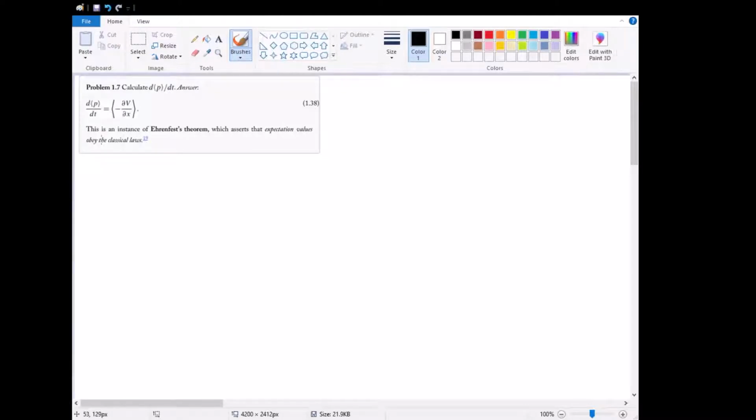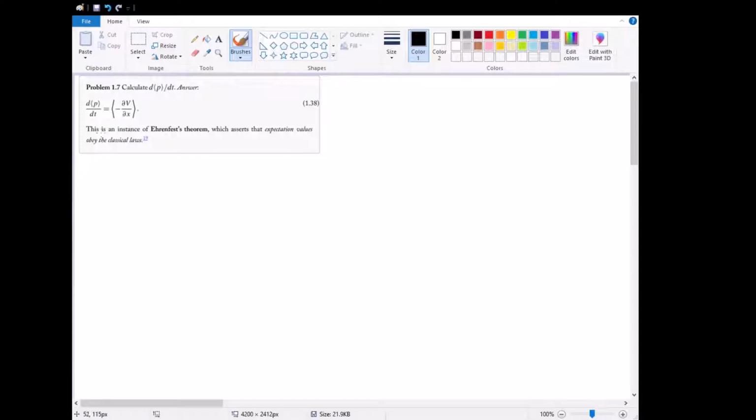So let's split this into two parts. In the first part, we will derive this theorem. We will show that this expression is true, and then in the second part, we will explain how this shows that expectation values obey classical laws. So let's start by proving it.